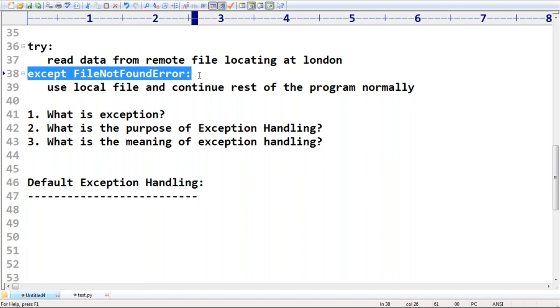Remember that, sir. If the handling code is available, then it will be executed and the rest of the program continues.